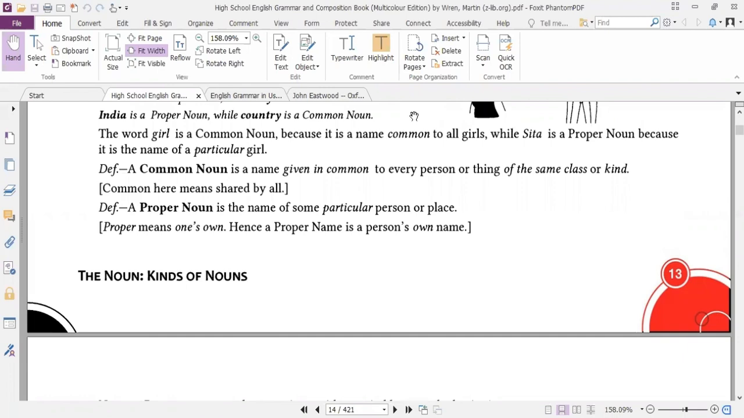So a common noun is a name given in common to every person or thing of the same class or kind. Common here means shared by all. Like all the boys are boys, all the cities are cities, all the mosques are mosques, all the schools, colleges, universities are universities. But one particular Namal, Foundation, Islamic, Bahariya, they become proper. And as far as their common qualities are concerned, you could consider them as common.